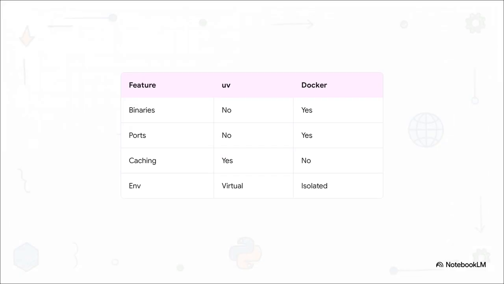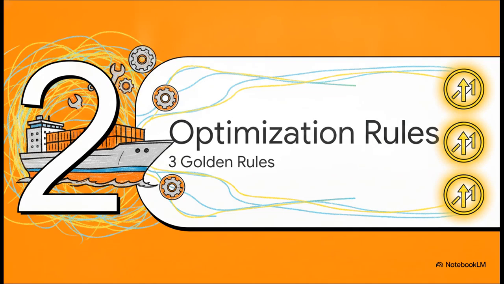When you look at this feature breakdown, you can really see the gaps. UV simply cannot fetch native OS tools like a C++ compiler or libpq-dev, and it can't manage network ports. Docker handles all of that for us. Listen, without Docker, your lightning-fast UV environment on a Mac is probably going to crash on a Red Hat Linux server because of missing OS libraries. And without UV, your standard Docker builds become horribly slow and brittle. You literally need both.